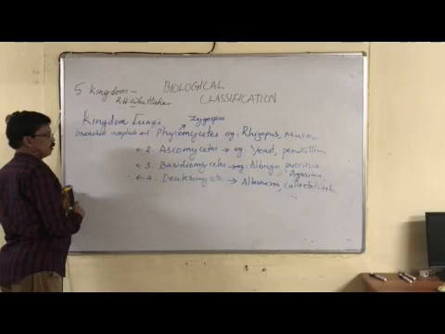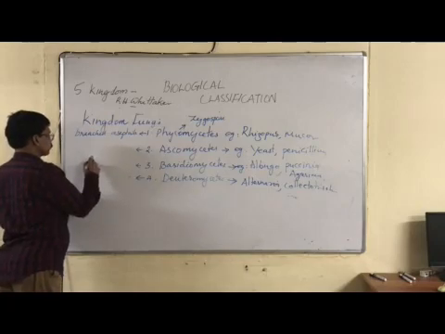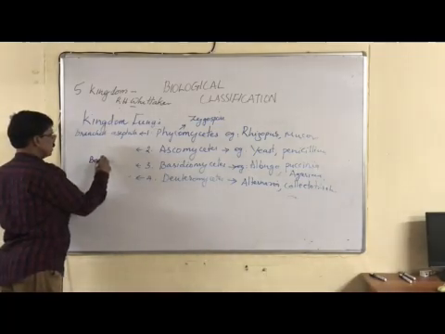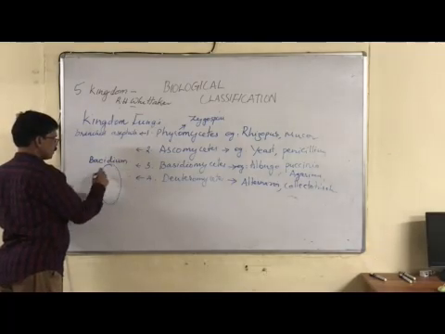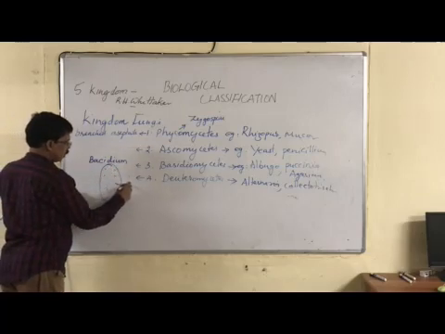Like the ascus or sac, the basidium is also a spherical structure in which basidiospores are formed. What is this?